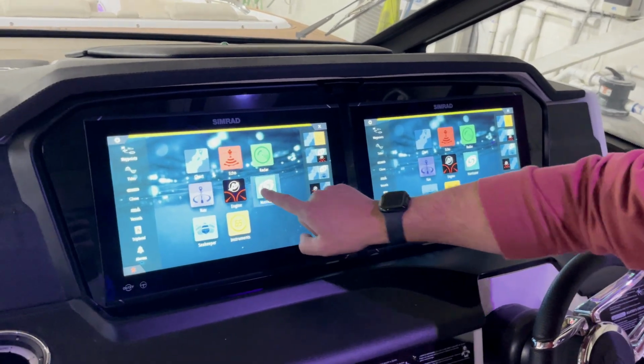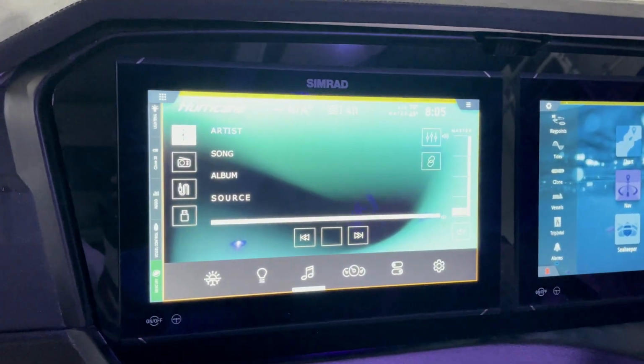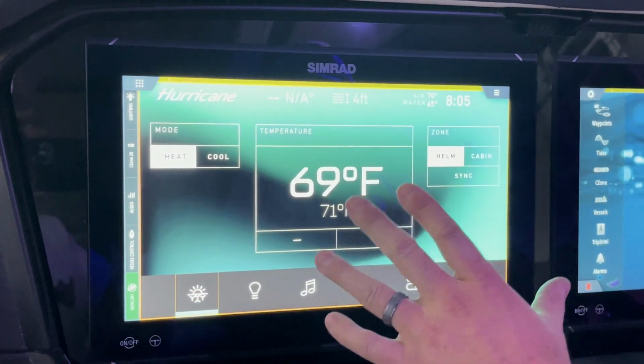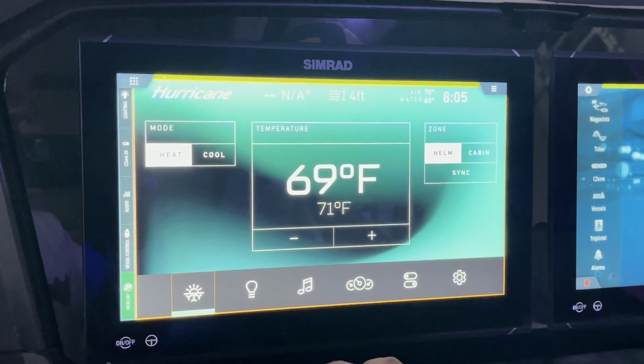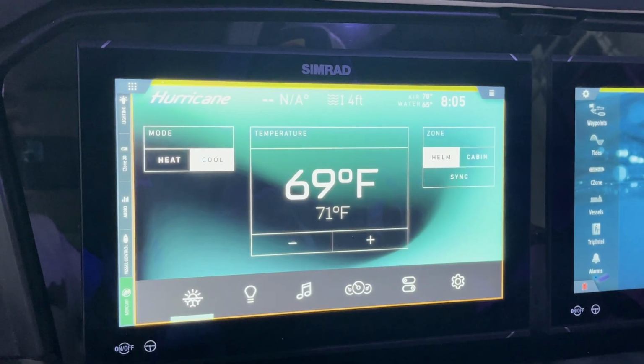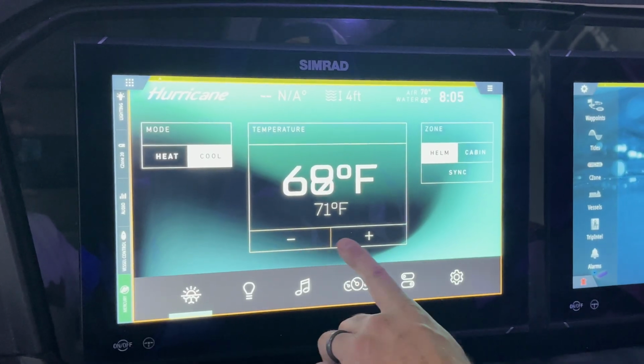So in the Hurricane app, you can control all the HVAC. On the main menu, if you go to the first icon there, this will allow you to control the heating and the air conditioning in both the cabin and in the helm. Able to go to cool or heat for each unit.